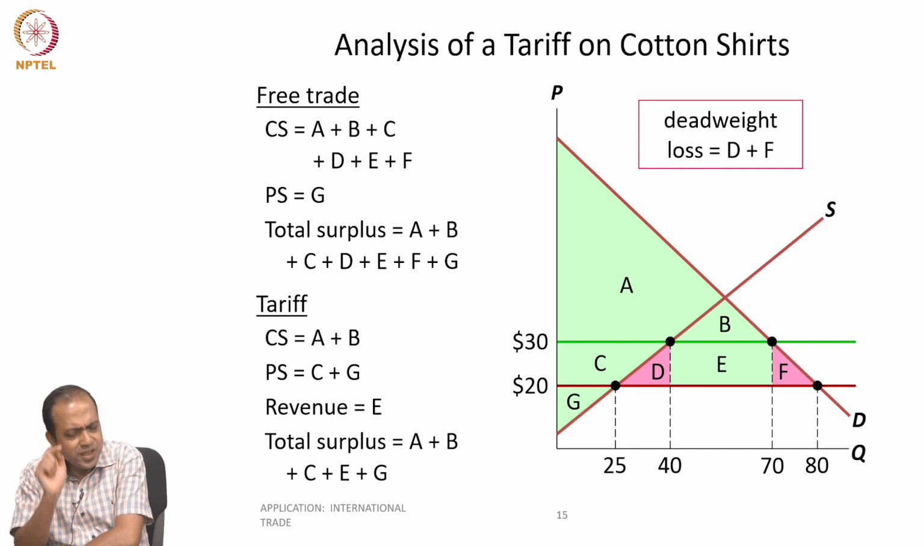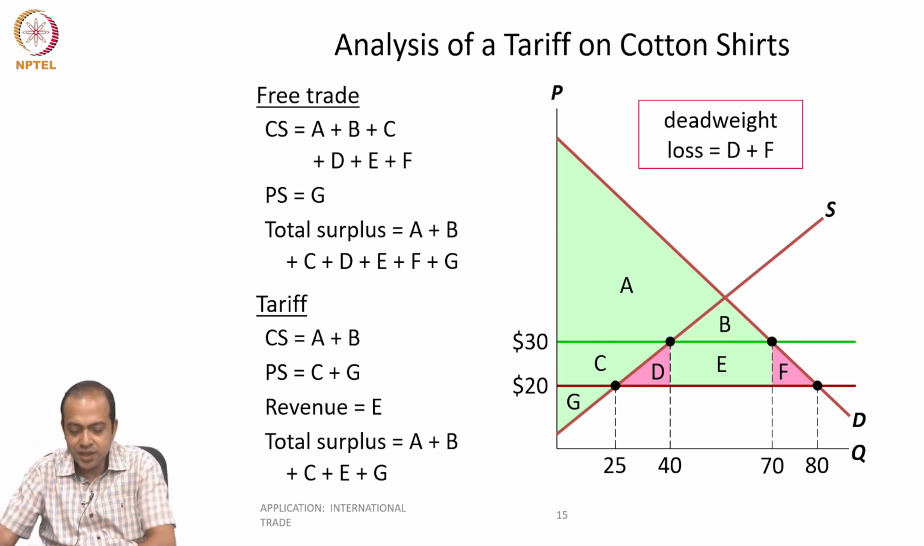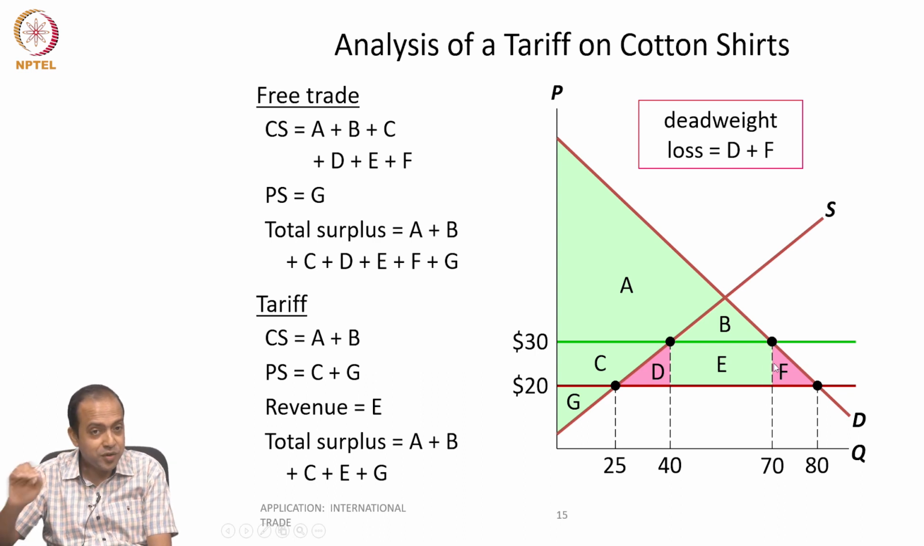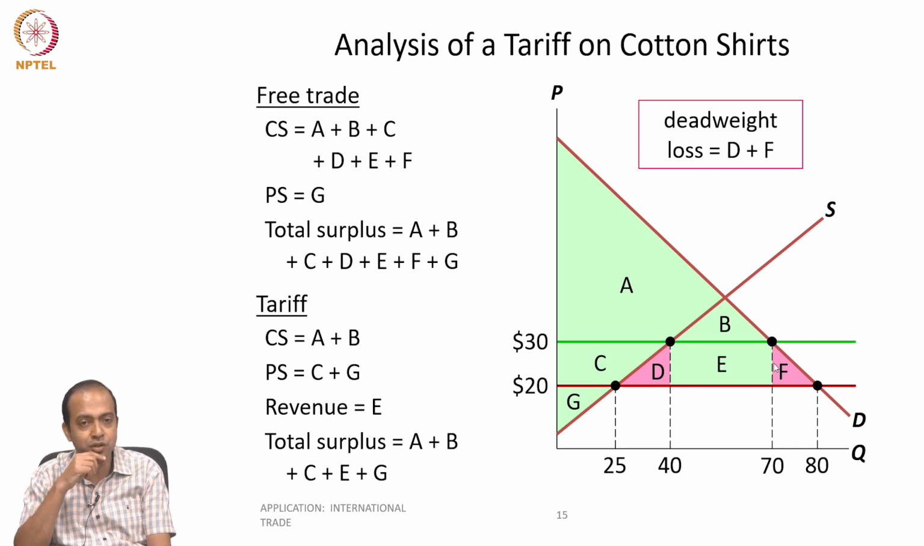Now, what is the reason for this deadweight loss? That we have to think, and this is little tricky here. So there are two components of the deadweight loss, D and F. See, if you think about the F component, earlier consumers were buying 80 units. After imposition of tariff, they are buying only 70 units. So that means some consumers left and existing consumers, they are buying less amount, and that is why they are losing from their consumer surplus.